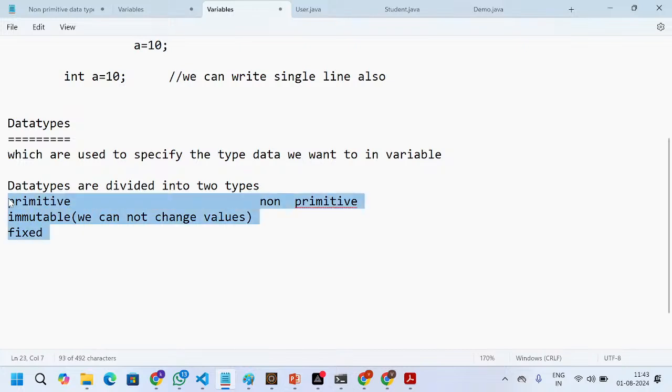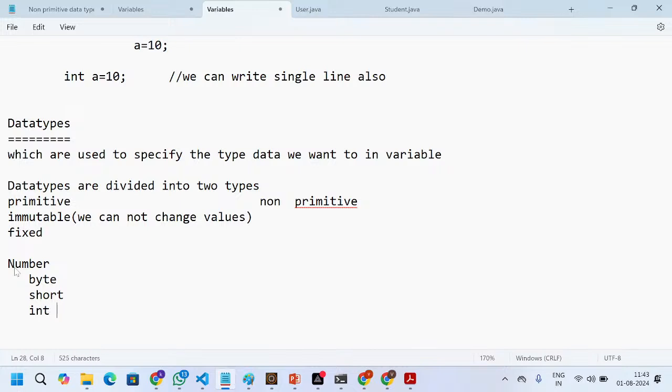In the primitive data types we have groups. Primitive data types are again divided into some groups. First is the number group, or we can say the integer group. In the number group we have byte as the first one, short as the second, int as the third, and long as the fourth.